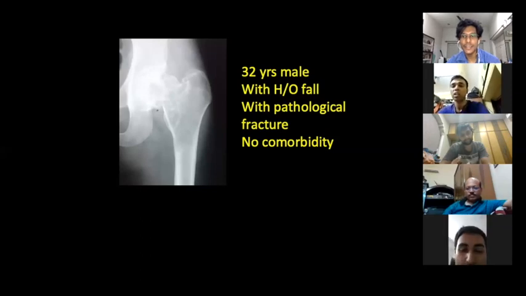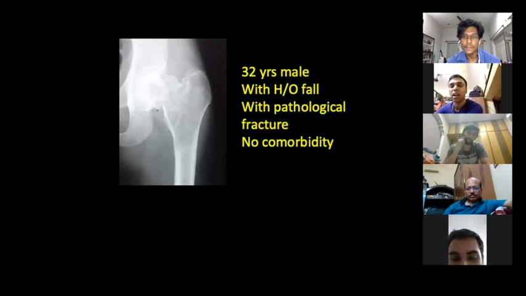For any lesions, any holes in the bone, if you get an alkaline phosphatase raised in the range of thousands, you have to investigate in the line of primary hyperparathyroidism. But I am considering the alkaline phosphatase to be within normal limits. My first differential should be a giant cell tumor with a pathological fracture.